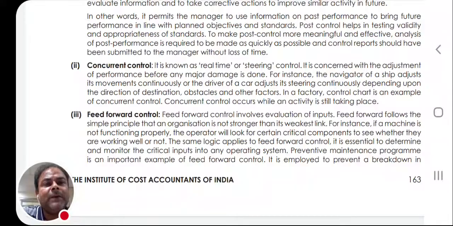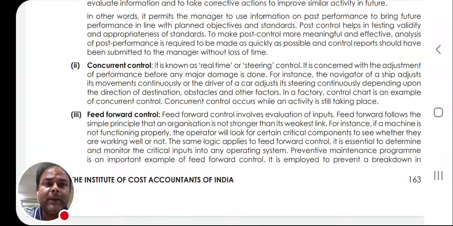It's not that a spare part has been damaged and we report the damage, and then after some time the part comes and the replacement is done. No, it's all about the inventory of spare parts. All the supporting tools are supposed to be maintained properly, because, as it is clearly written in your textbook, it is real time. At that very time, the correction can be done, and the correction should happen.